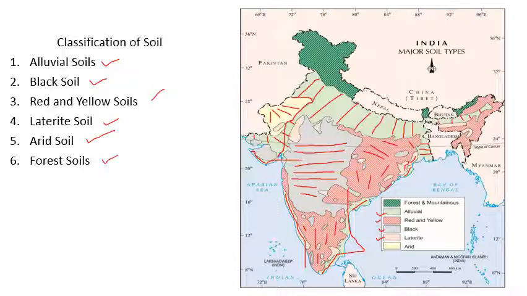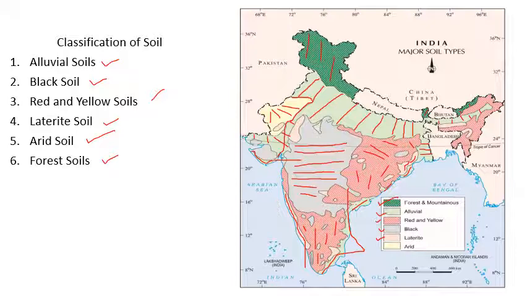Now the name only tells where forest soil will be found. It is found in the areas where forest exists. So in India, the Himalayan forests, this is the area, western Himalayas. After that you can see the state of Sikkim. These are the eastern Himalayas, parts of Arunachal Pradesh. Here you can mostly find the forest soil.